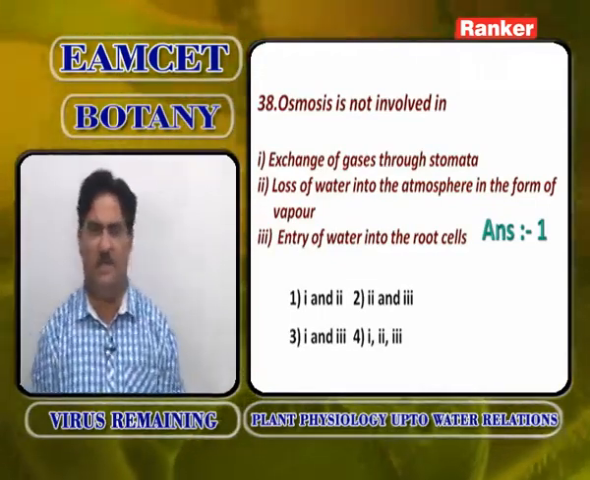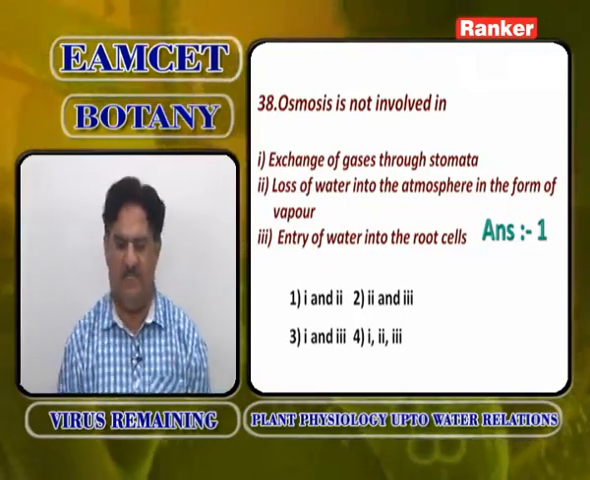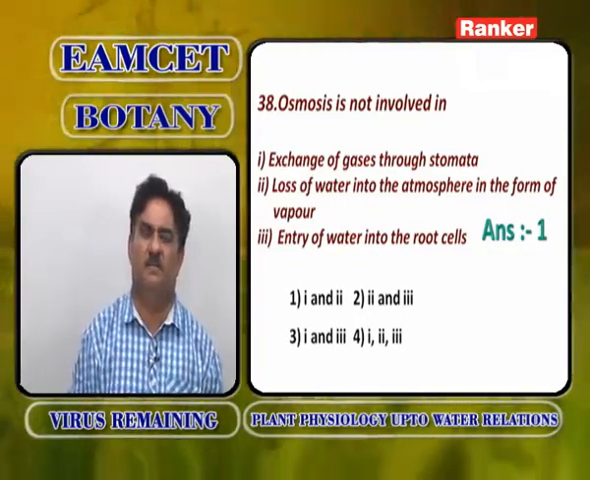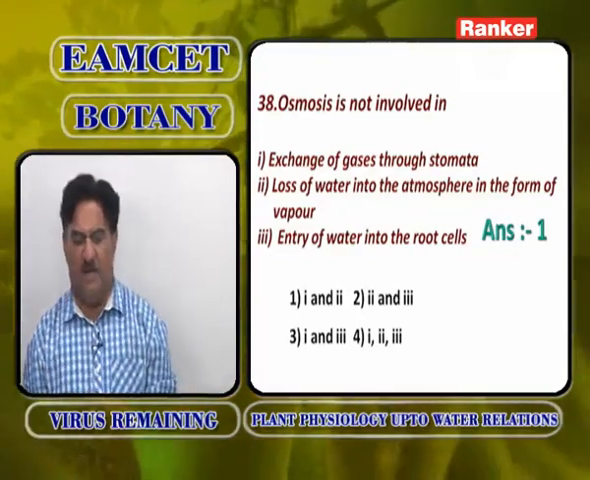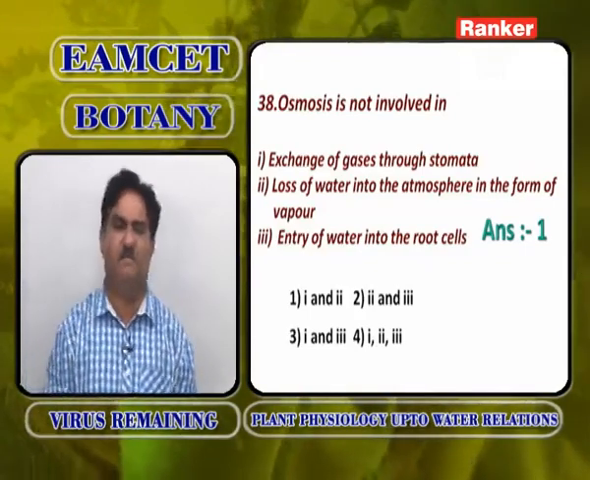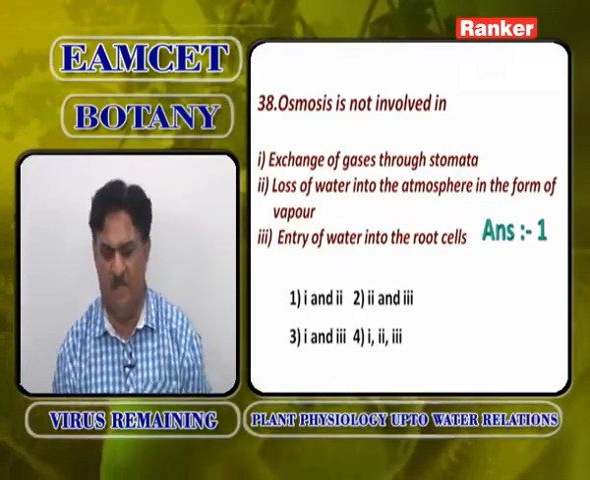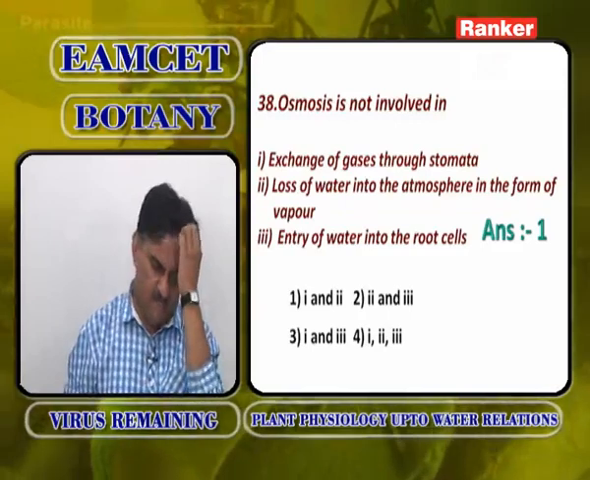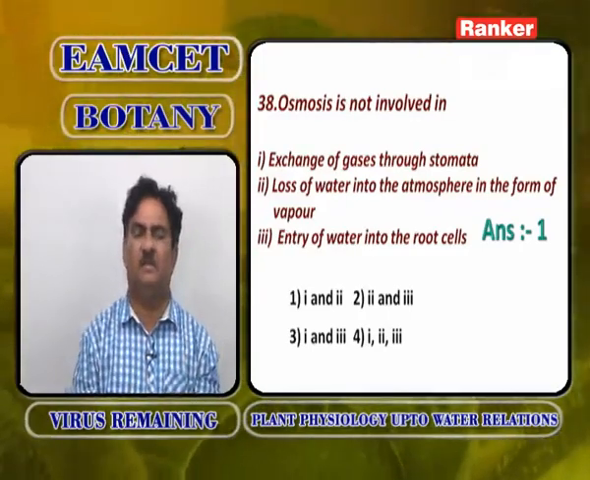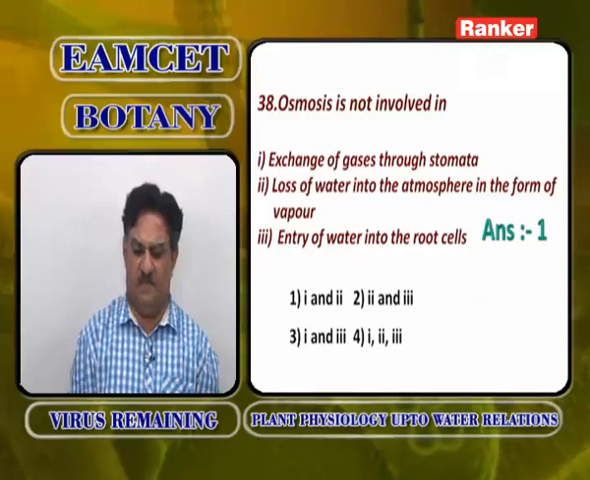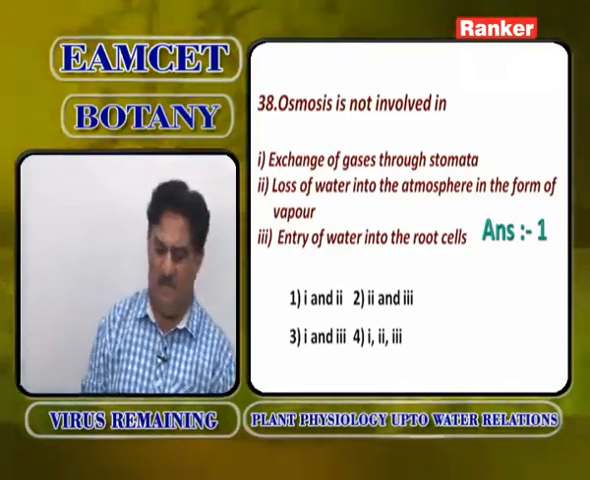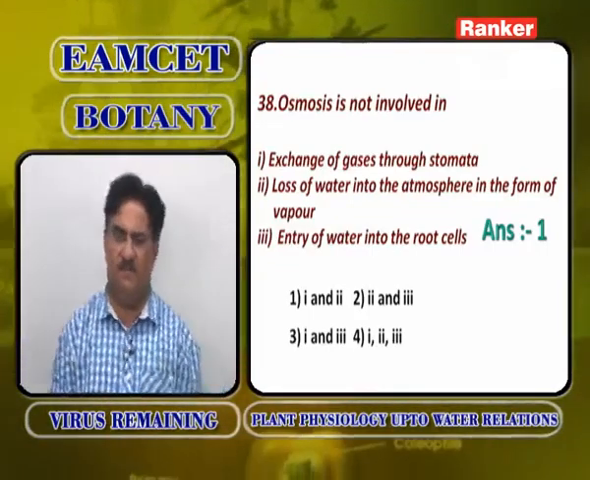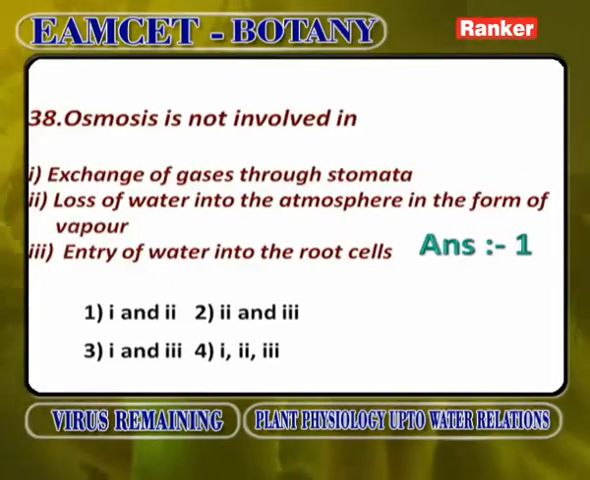Exchange of gases through stomata is done by diffusion. Taking in of carbon dioxide, giving out of oxygen, takes place by diffusion. Loss of water into the atmosphere in the form of water vapor is nothing but transpiration. Transpiration always occurs by diffusion, that is, from higher concentration to lower concentration. Entry of water into root cells is only by osmosis.